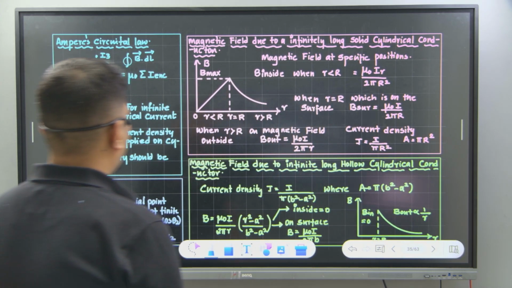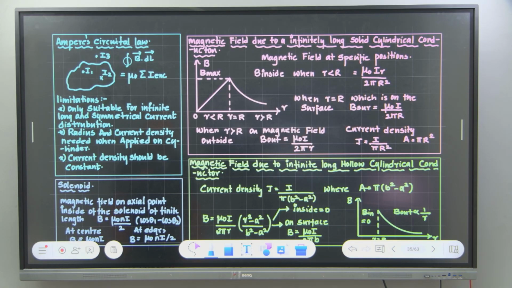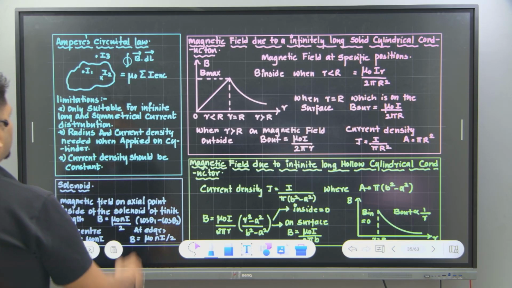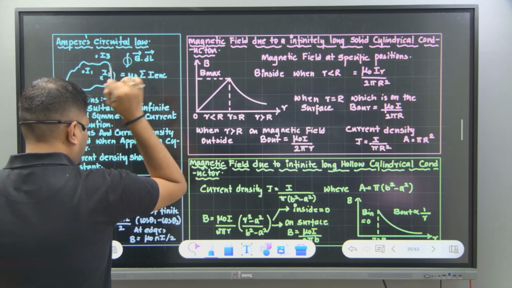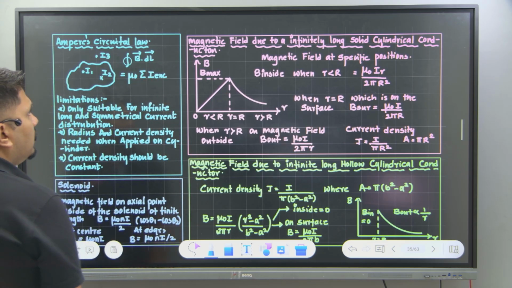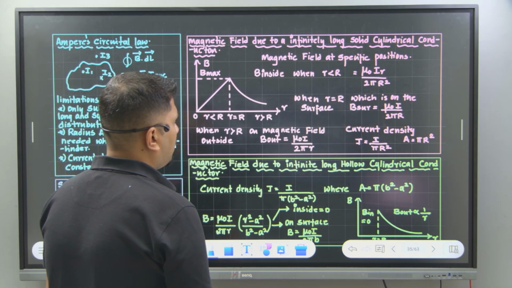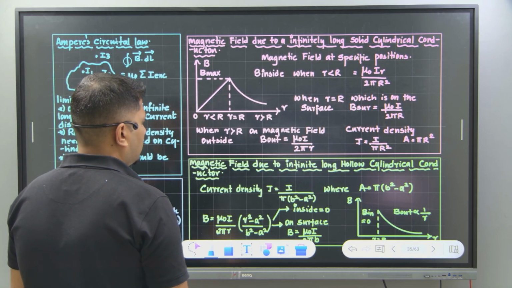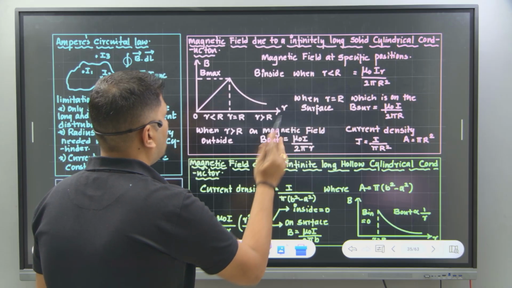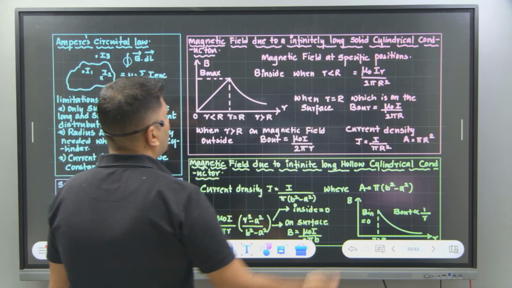Here what we are trying to understand is, one is Ampere's circuital law. It can be given as the integral of B dot dl is equal to mu naught times of I. This is there in your textbook. Magnetic field of a solenoid is mu naught times of NI. That is the formula. Sorry, not solenoid, this is for a long solid cylindrical conductor. I'm so sorry.